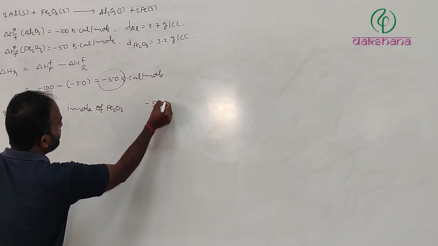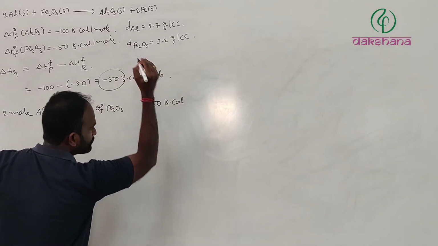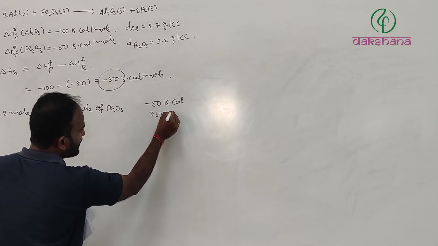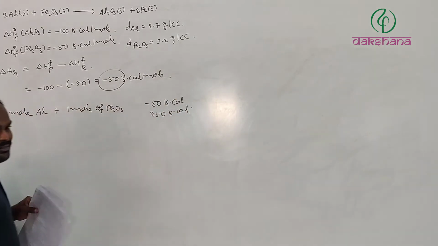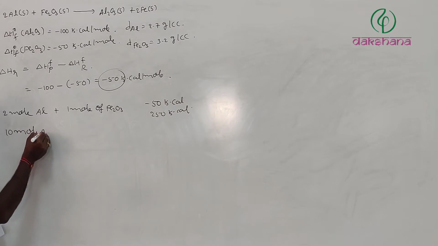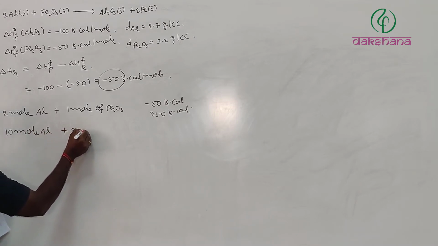Whereas 250 kilocalories of energy is released, which means these numbers of moles should be multiplied by 5. Therefore it is going to be 10 moles of aluminium plus 5 moles of Fe2O3.